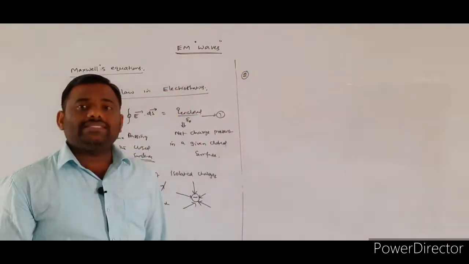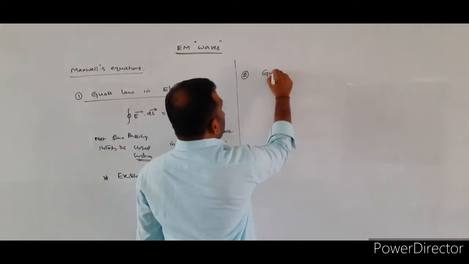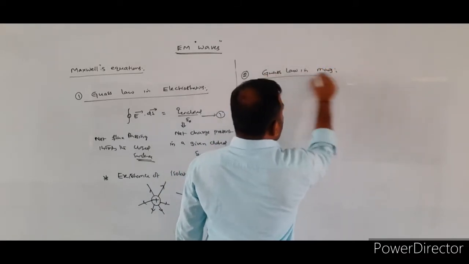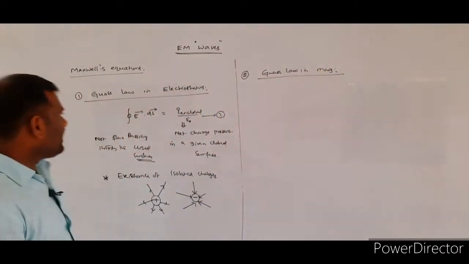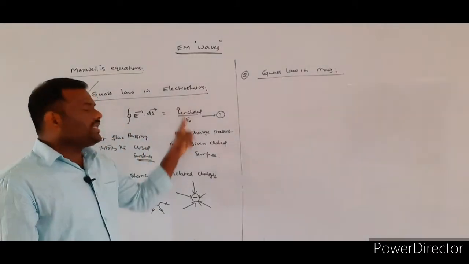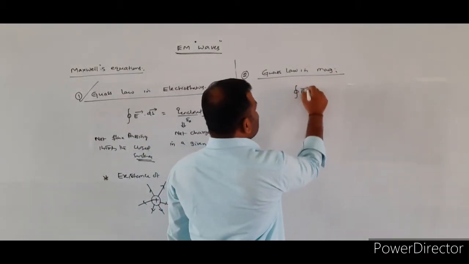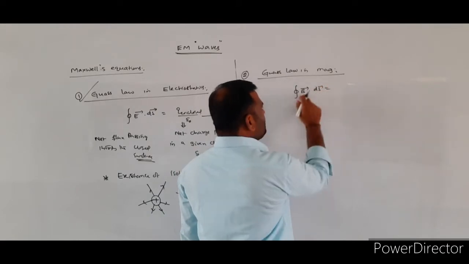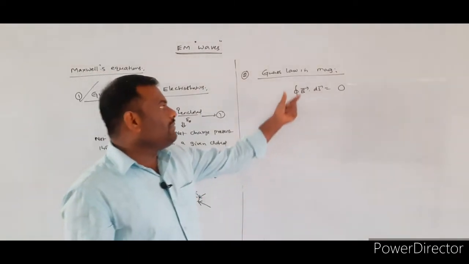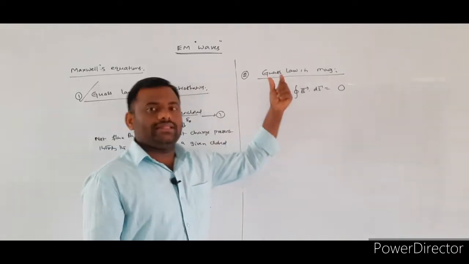What is the second Maxwell's equation here, taken from electrodynamics? That is nothing but Gauss law in magnetism. So what is the Gauss law in electrostatics? Surface integral E bar dot ds bar is equal to Q enclosed by epsilon naught. And the equation for Gauss law in magnetism is surface integral B bar dot ds bar is equal to 0. So what was explained by the Gauss law in magnetism?